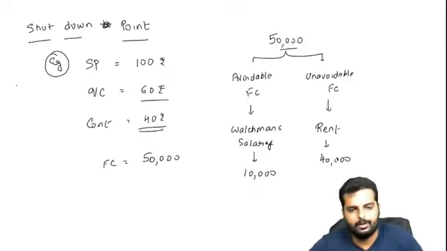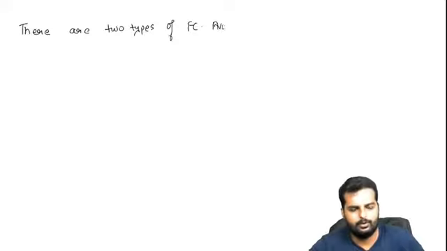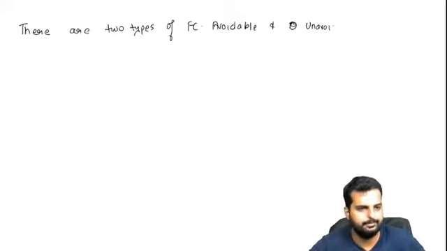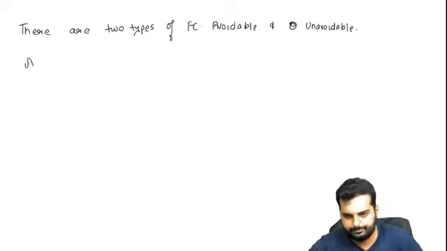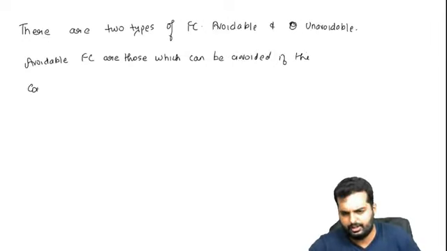Alright friends, I believe you have put up till here in your books. Let's give a note for the avoidable and the unavoidable fixed cost. Alright. There are two types of fixed cost: avoidable and unavoidable. Avoidable fixed costs are those which can be avoided if the company shuts down.